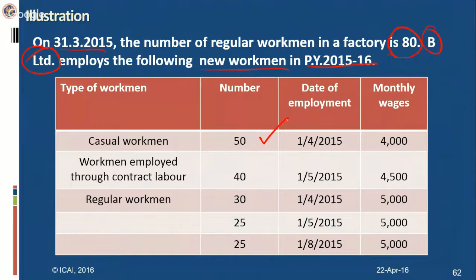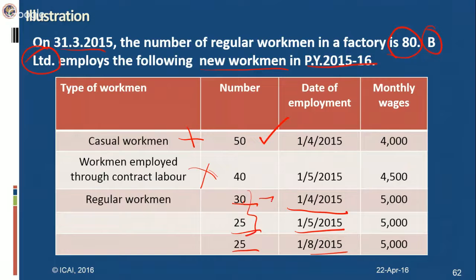Casual workmen, 50. However, for casual workmen, no 80JJA benefit will be available because they are excluded from the definition of new regular workmen. Likewise, workmen employed through contract labor are also excluded from the definition of new regular workmen. Now, regular workmen: 30 workmen are employed on 1/4/2015, 25 on 1/5/2015, and another 25 on 1/8/2015.